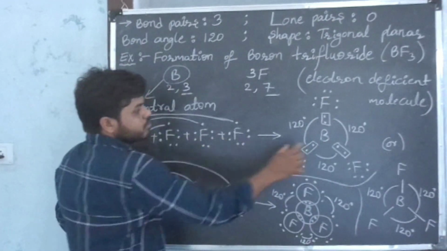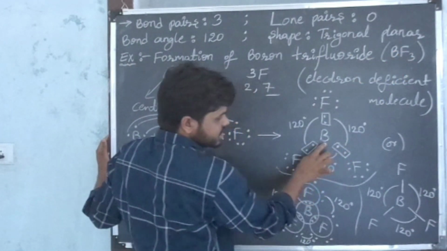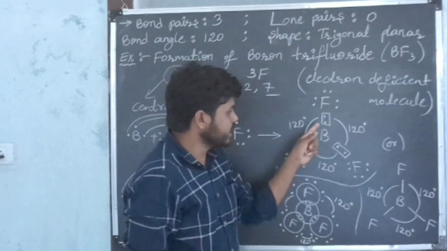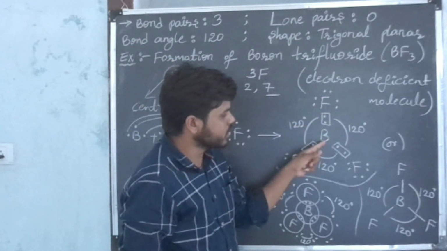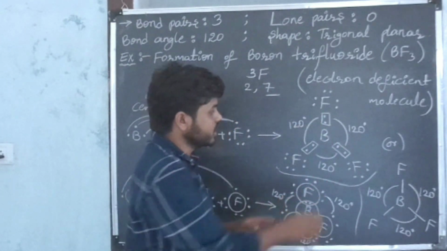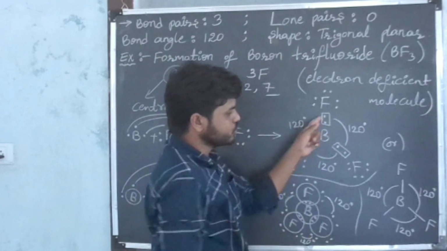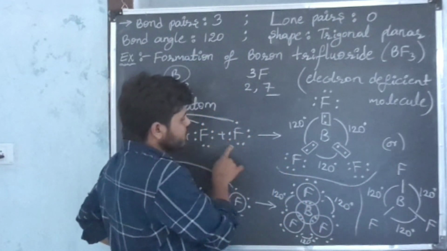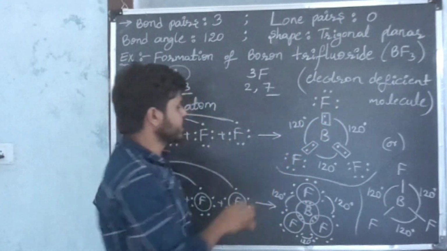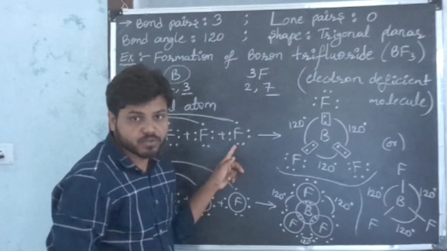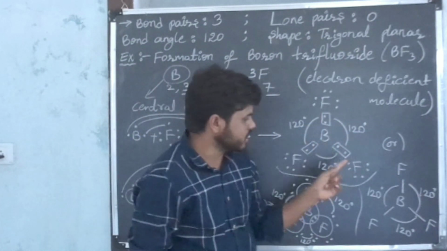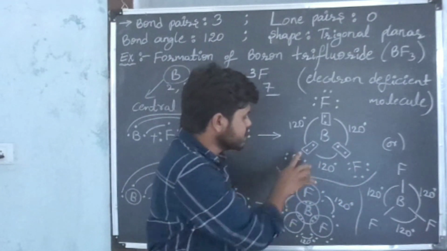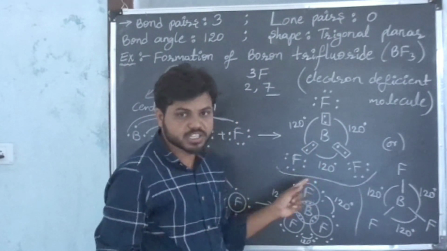Finally we get a molecule in the shape of a triangular planar. In this way, between boron and each fluorine 2 electrons are shared. Those 2 electrons are placed between fluorine and boron. Here between fluorine and boron I placed 2 electrons, and here also. Now the remaining unbonded electrons I placed around the symbol of fluorine. Here also I placed unbonded electrons. By looking at this, we can say each fluorine atom possesses 8 electrons.